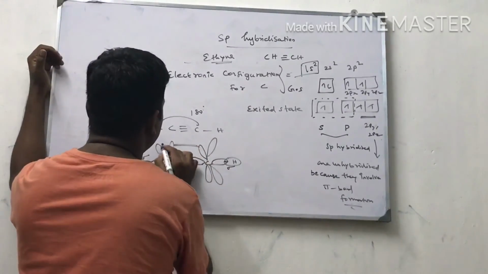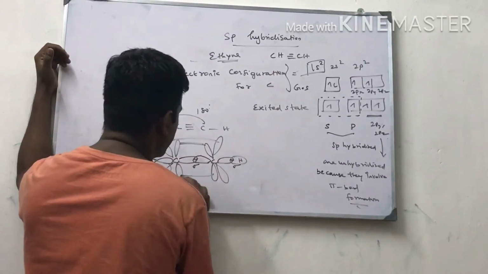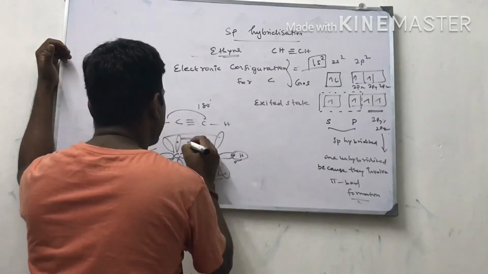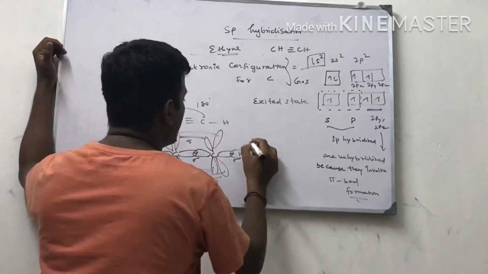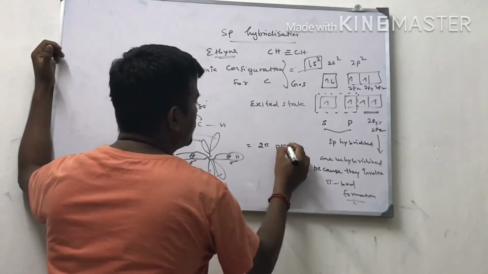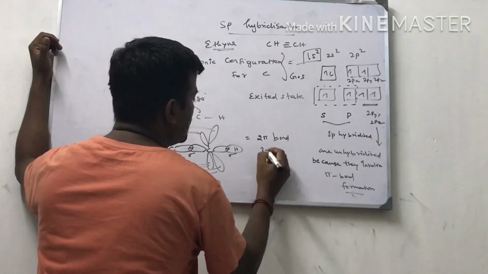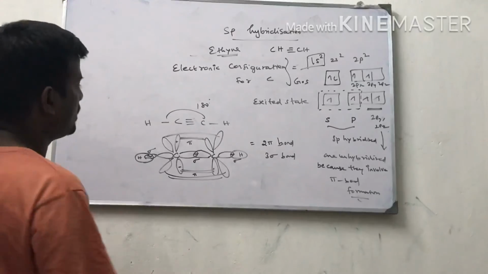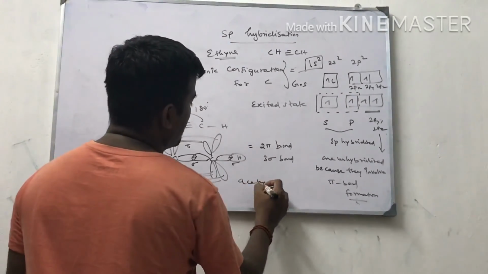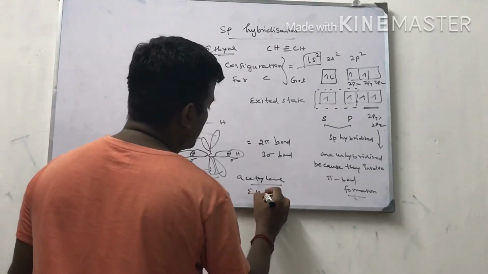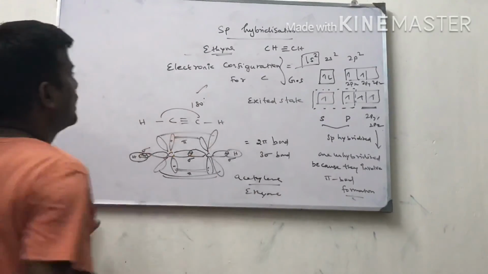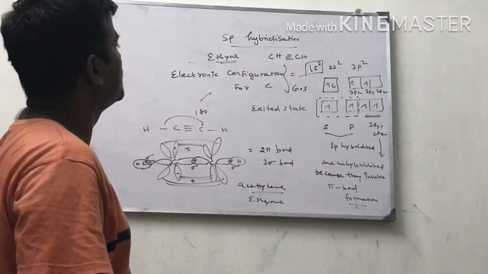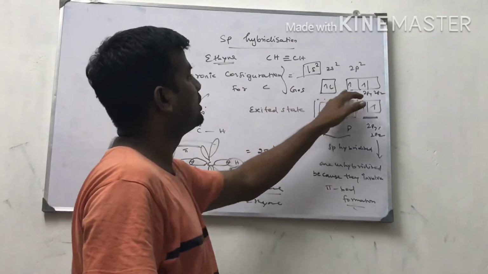One is the positive lobe, 2 is the negative lobe. So this one is 1 pi bond, this one is 1 more pi bond. There are 2 pi bonds and 3 sigma bonds present in the acetylene or ethyne molecule. Bond angle is 180 degree. The electronic configuration is given like that for ethyne, CH triple bond CH.